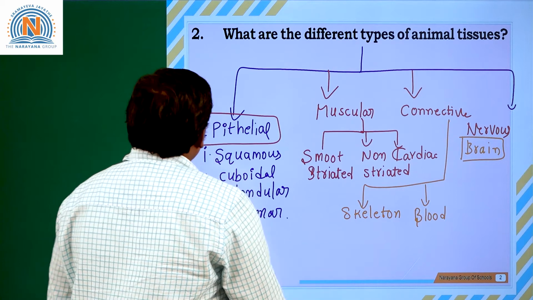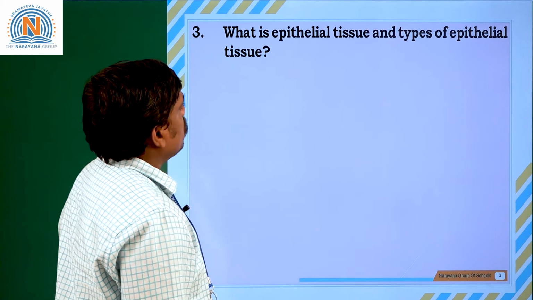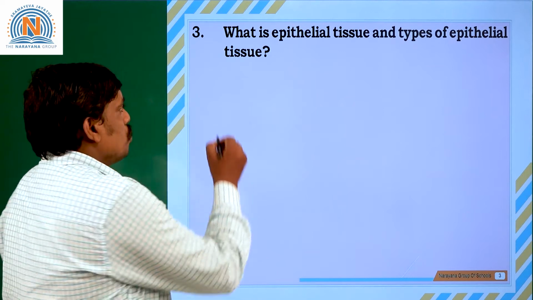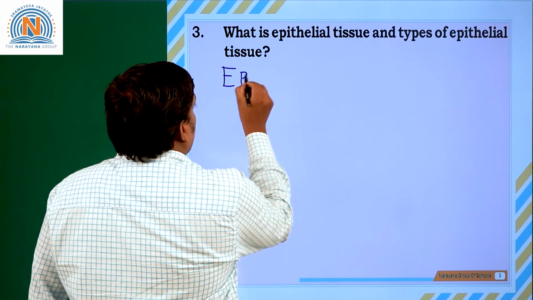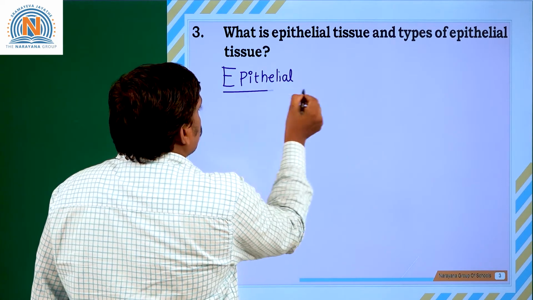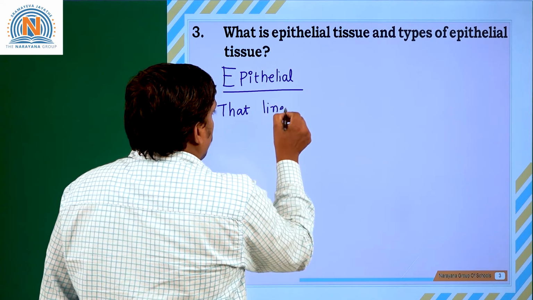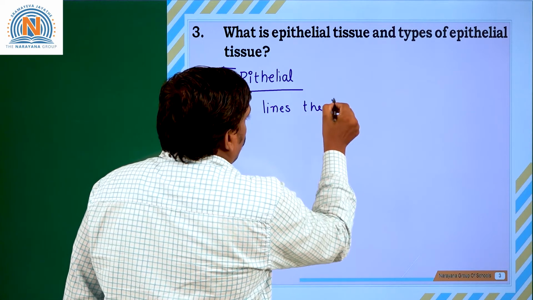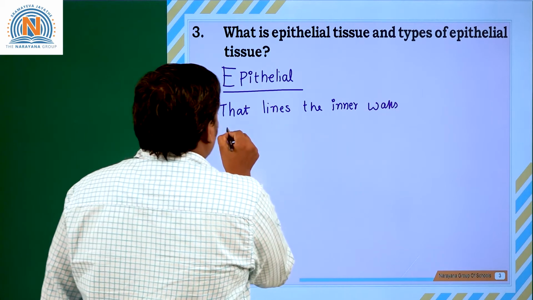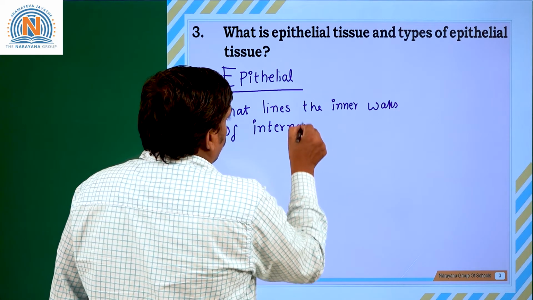Now let us go for the next question, the third one. What is epithelial tissue and what are the types of epithelial tissue? What is epithelium? The epithelial tissue is one of the major tissues that lines the inner walls of internal organs.